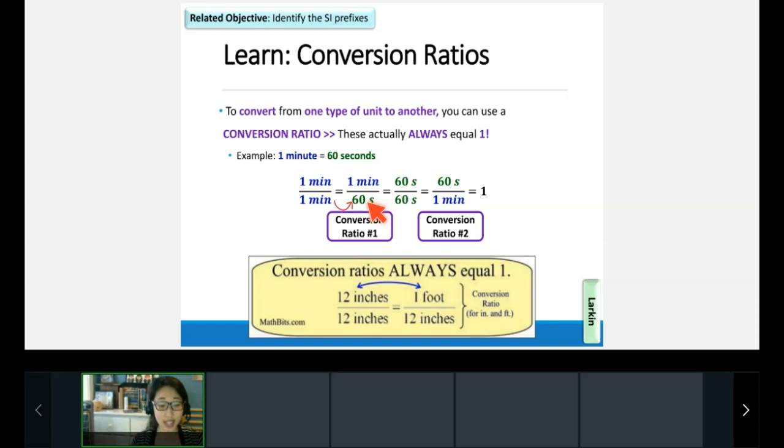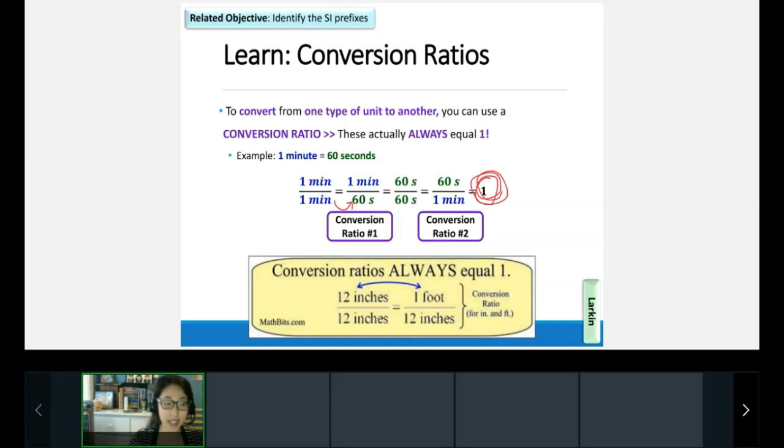Yes or no? This is still dividing the same thing by itself. Mathematically it looks like 1 over 60, but units matter. 1 minute divided by 60 seconds is the same amount of time divided by the same amount of time, so this technically still equals 1.